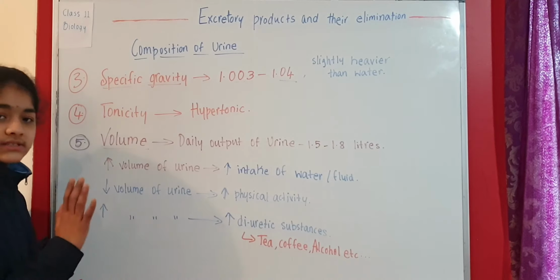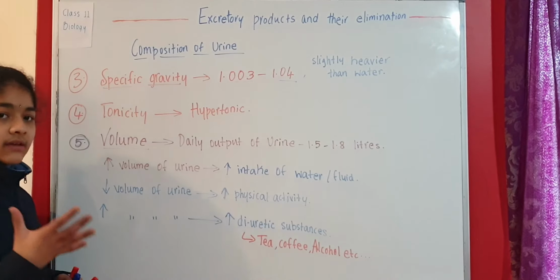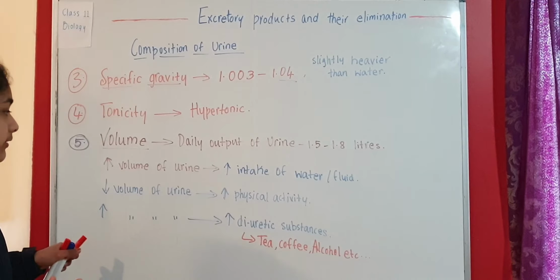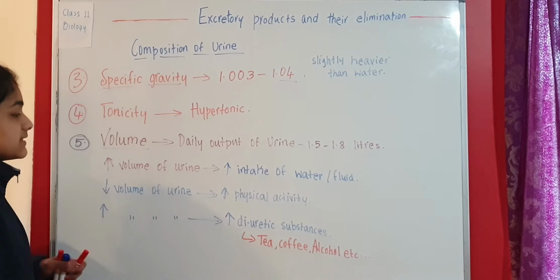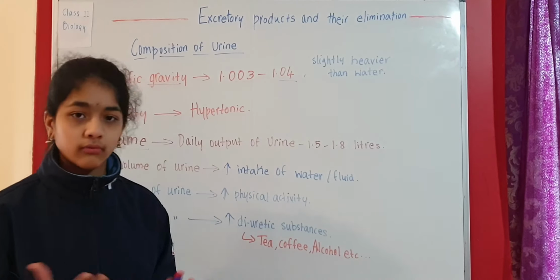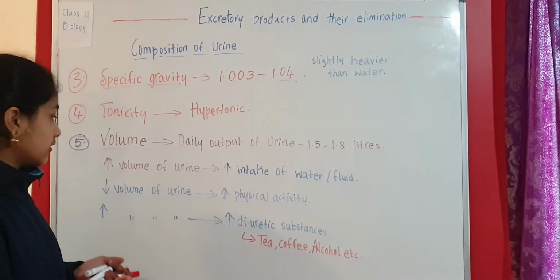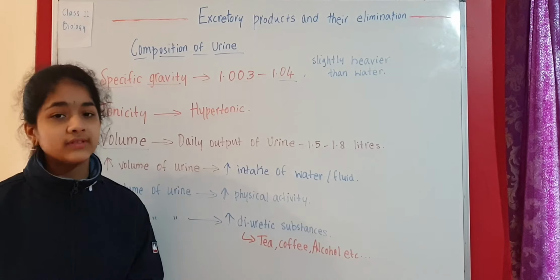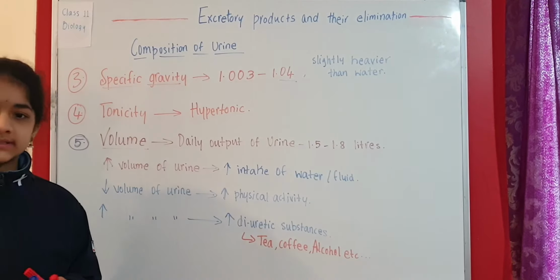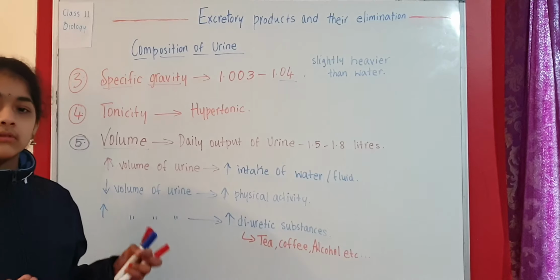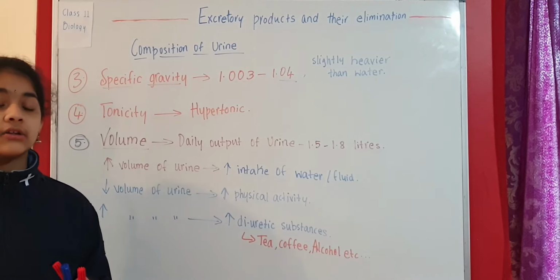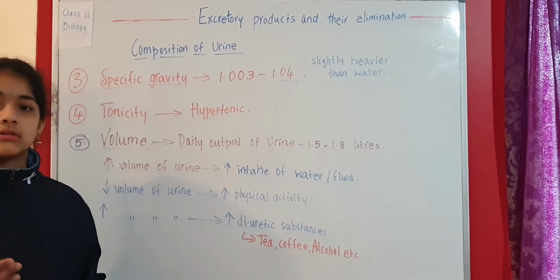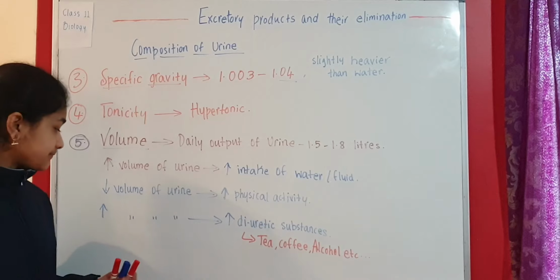and there can be change in the volume of urine in these conditions. These are just some examples, but there can also be a lot of things that we can take into consideration when we're talking about the volume of urine. So volume of urine increases when we take a lot of water. That's the basic thing, we know that already. Volume of urine decreases when we do a lot of physical activity like workouts, some exercises, especially the workouts that make you sweat a lot, some cardio workouts, aerobic exercises, burpees, swimming, rowing, jogging, biking, something like that.